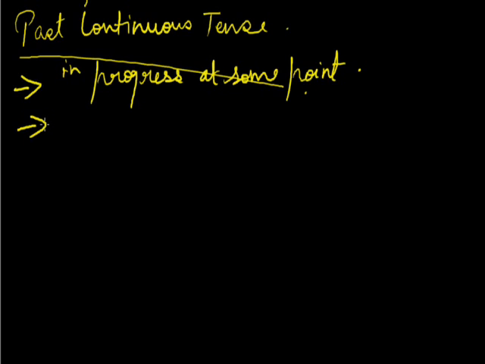Second, it expresses two parallel actions which continued for some time in the past. For example, while her mother was knitting a pullover, her father was solving a crossword puzzle. Her mother was knitting a pullover is expressed in past continuous. Similarly, her father was solving a crossword puzzle is again expressed in past continuous. So here we are talking about two parallel actions together, and that's what the example tells us. I repeat my example: while her mother was knitting a pullover, her father was solving a crossword puzzle.